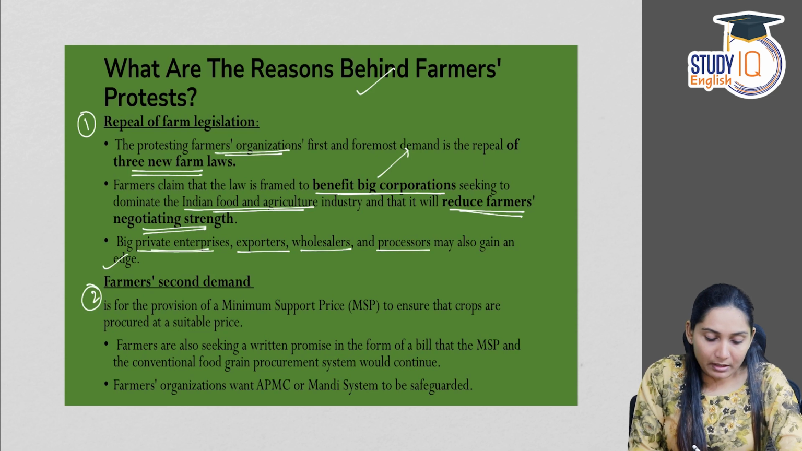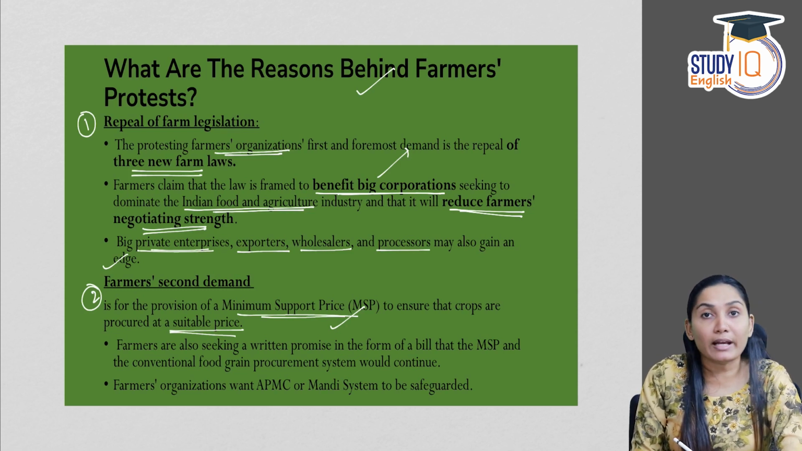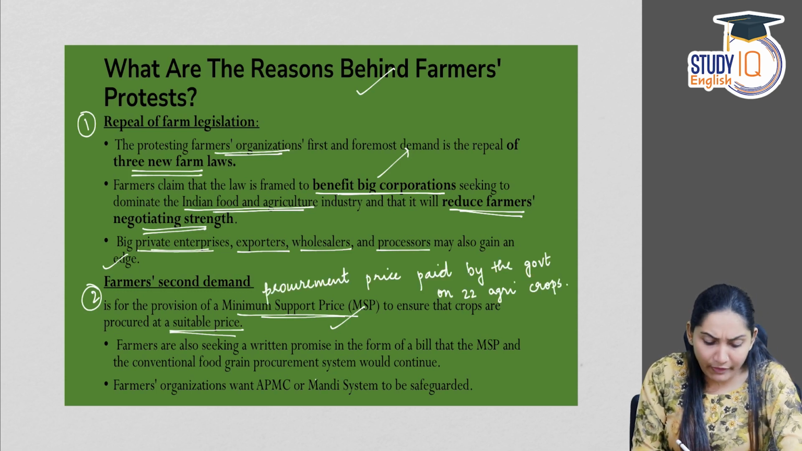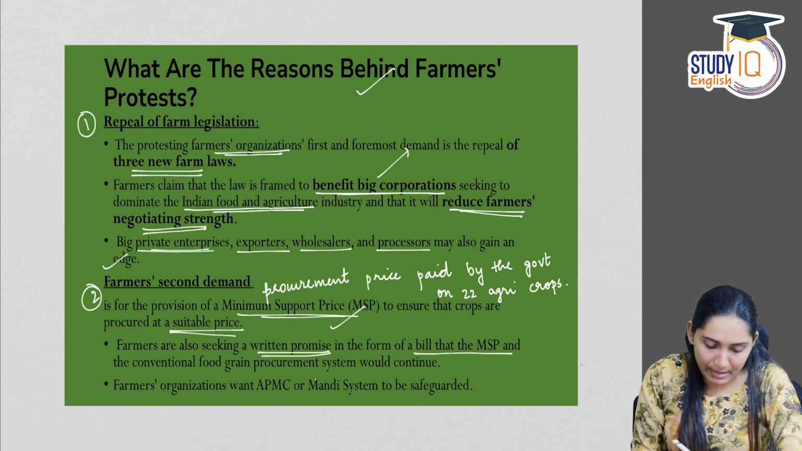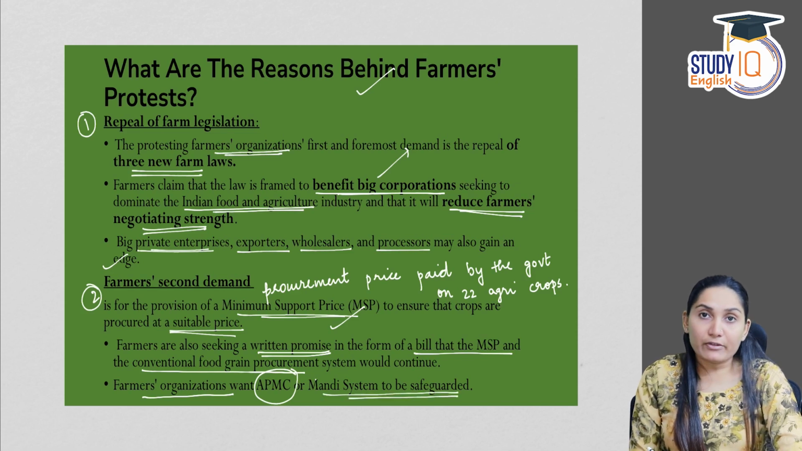Second problem is regarding the provision of MSP. The second demand is for the provision of MSP to ensure that the crops are procured at a suitable price. We know that MSP is the procurement price paid by the government on 22 agricultural crops. Farmers are also seeking a written promise in the form of a bill that the MSP and the conventional food grain procurement system would continue. Farmers' organizations want the APMC or Mandi system to be safeguarded.